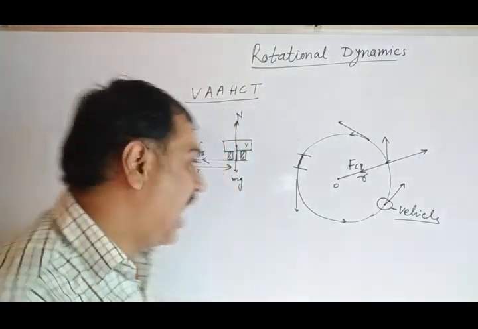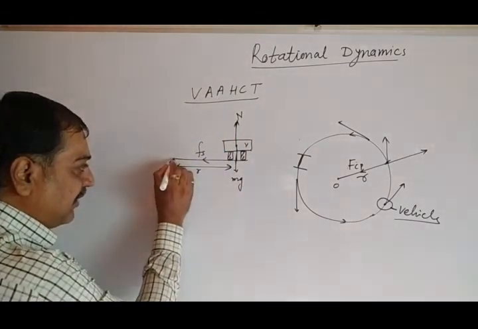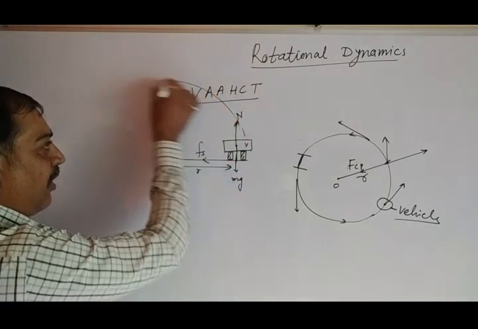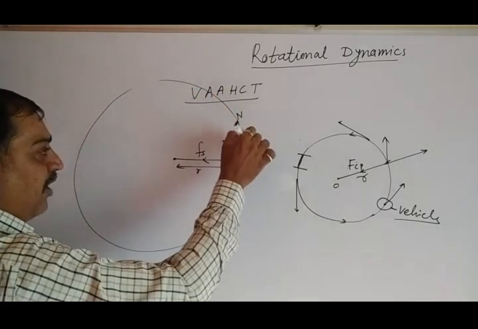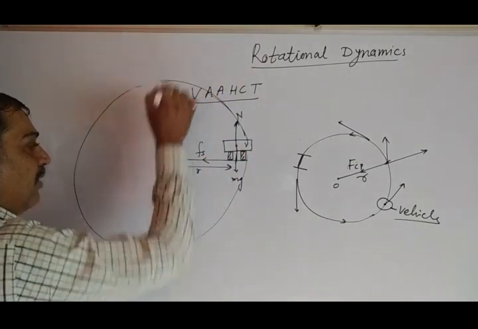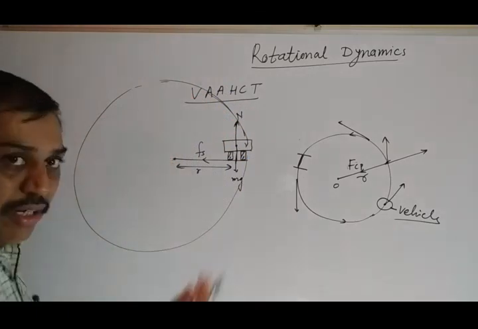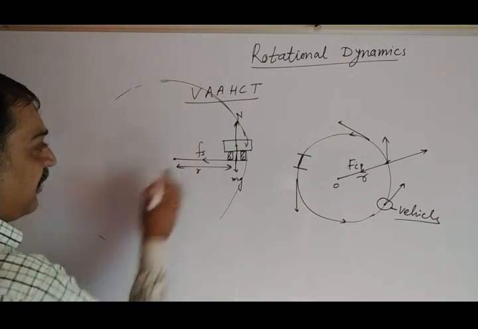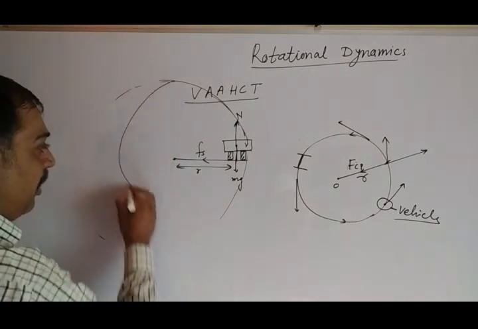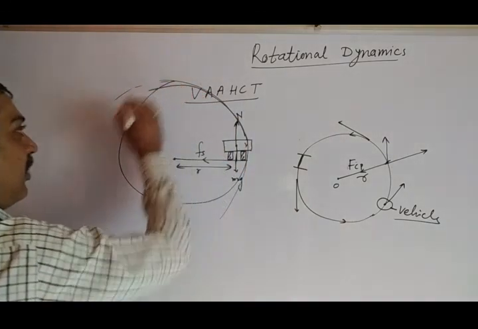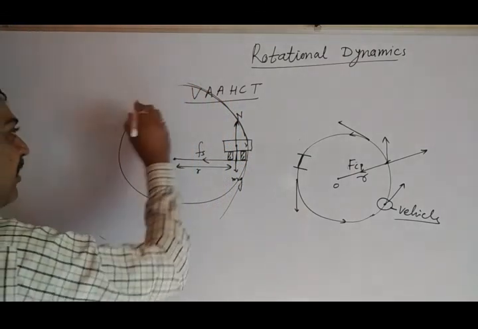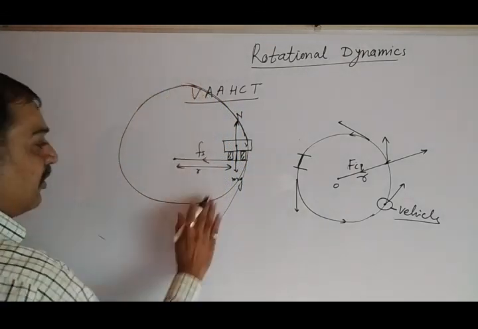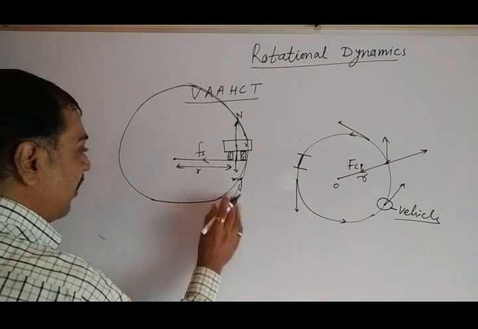Now, this force Fs is directed toward the center of the circle. The vehicle is moving along the circumference of a circle like this. I know this does not look like a circle, but suppose it is a circle.